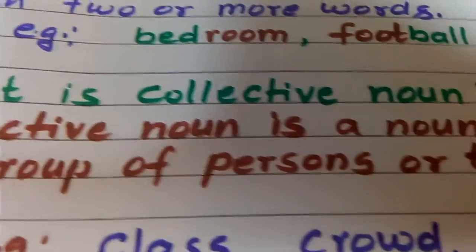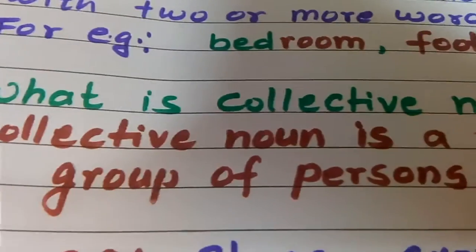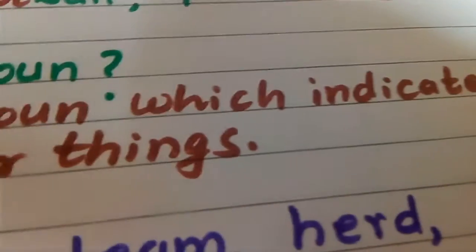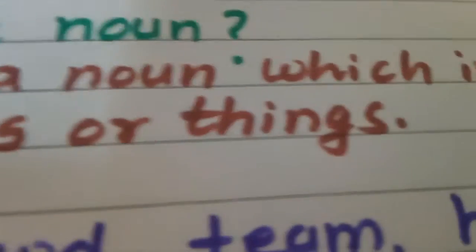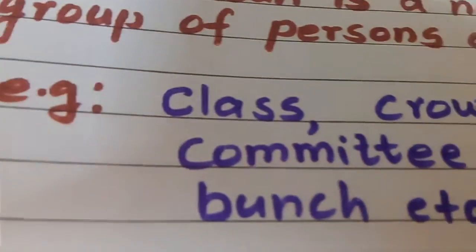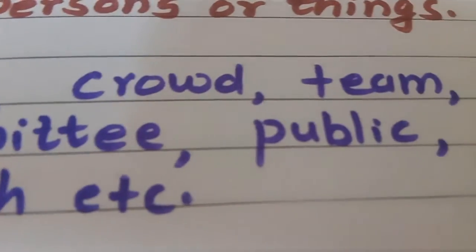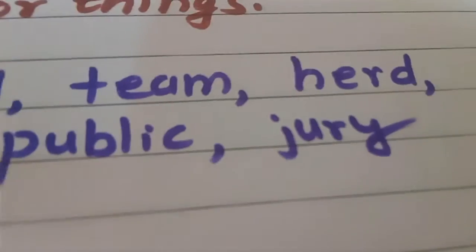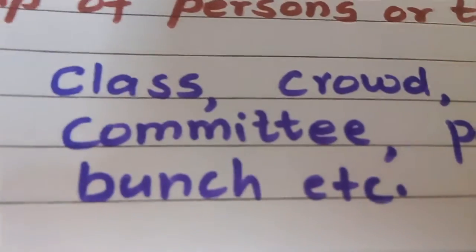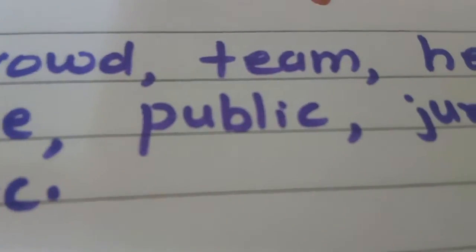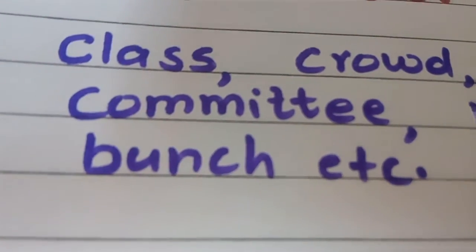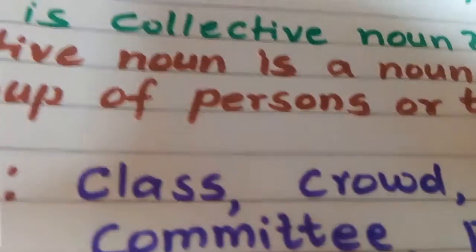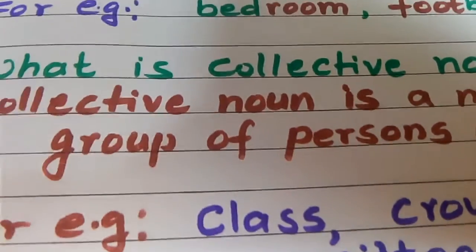Here another point, what is collective noun? Collective noun is a noun which indicates group of persons or things. Let's be clear from example. Class, crowd, team, herd, committee, public, jury, bunch, etc. There are so many. Okay, I hope you have understood.